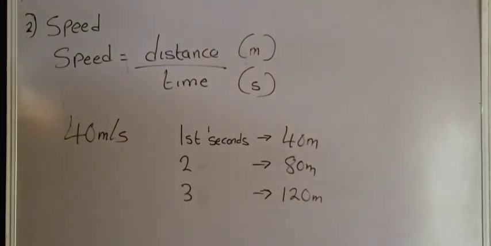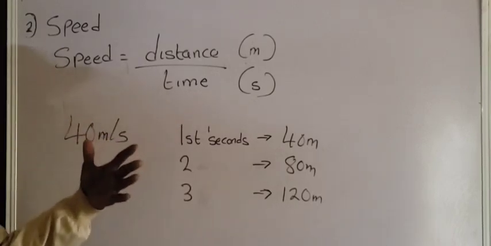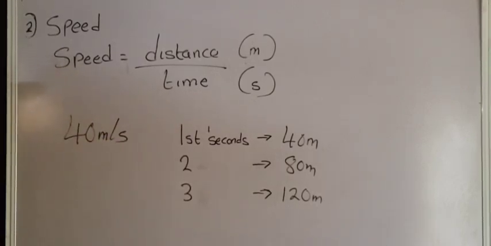Are you getting it? Now, it is important to note that perchance, if you are given a question and the distance is in kilometers, you first have to convert to meters before you can proceed to calculate your speed. Do you understand? And if your time is also not in seconds, perchance, if you are given a minute, you have to convert to seconds before you can calculate your speed. Do you understand?